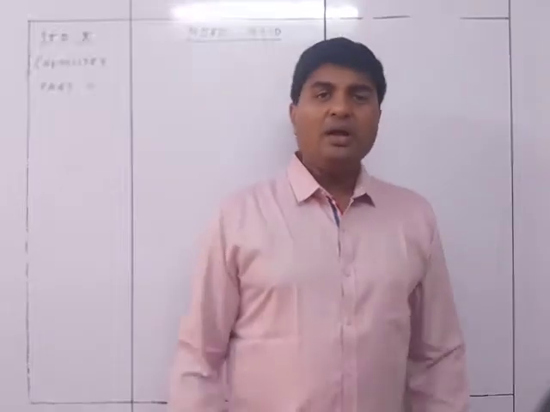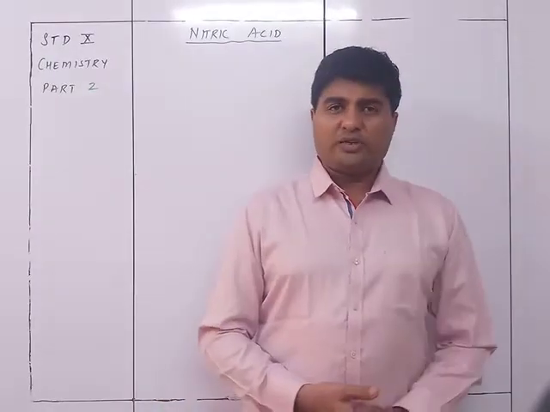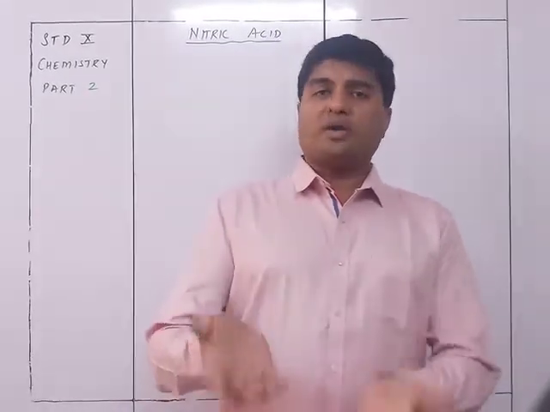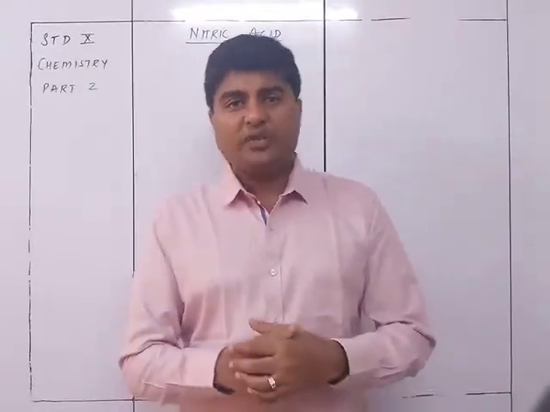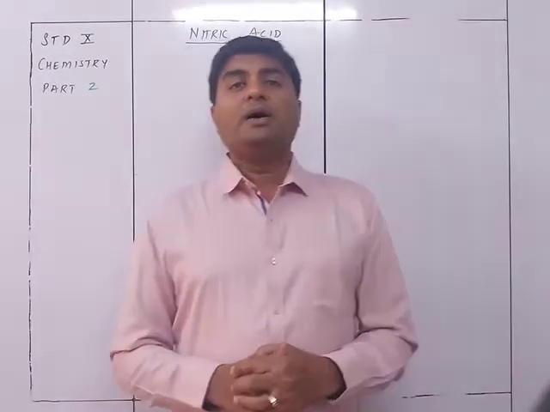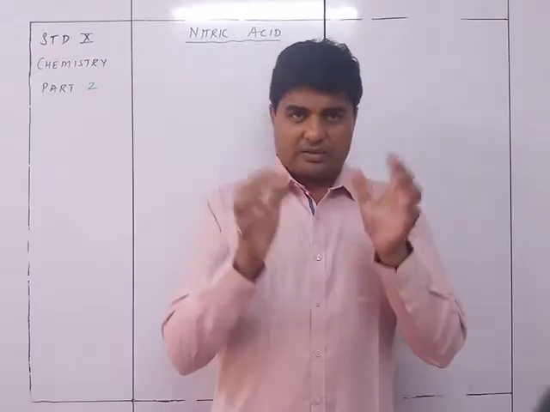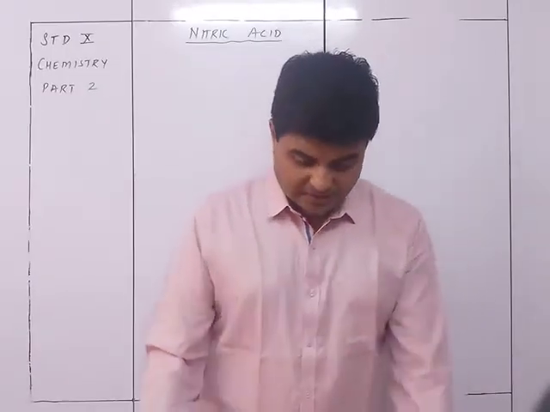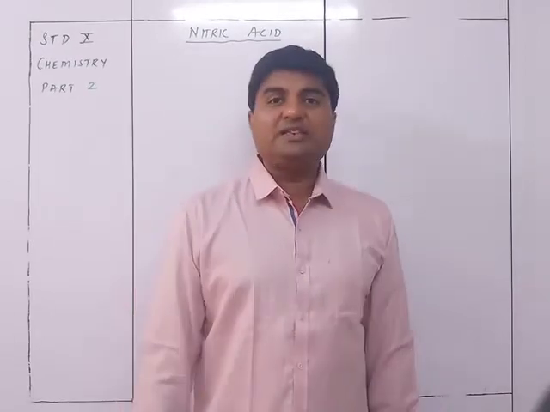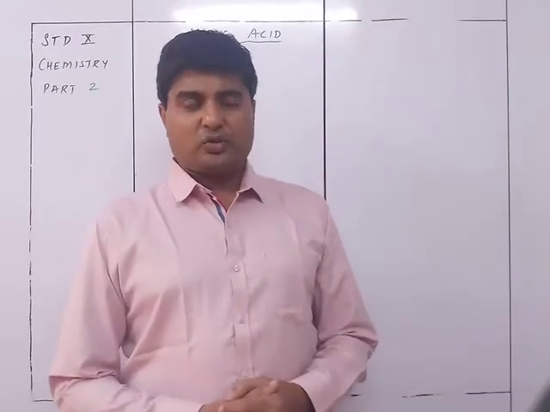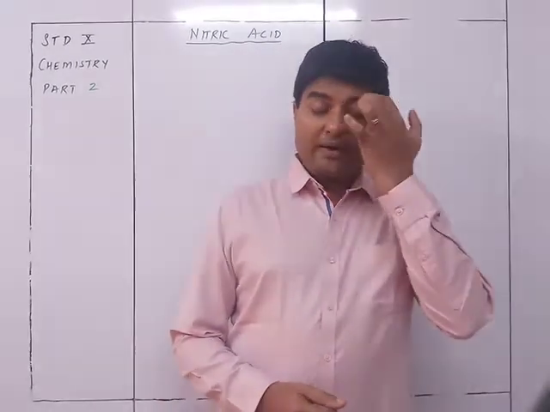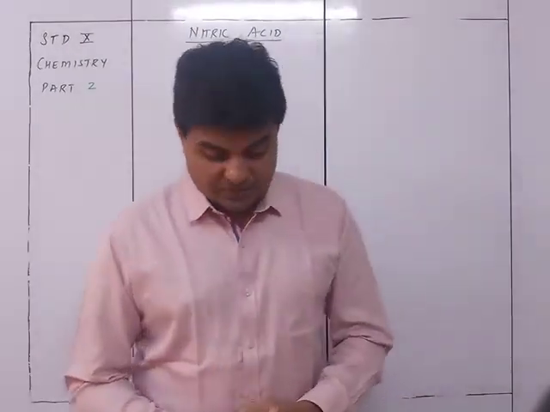So if you heat it at 121 degrees Celsius, the amount of water which is going to evaporate and the amount of HNO3 vapors which are going to be formed is going to be the same. Accordingly, the concentration of the liquid is going to remain the same. So dilute nitric acid cannot be concentrated beyond 68% by boiling. Beyond 68% you cannot keep on increasing the concentration just by the boiling process.